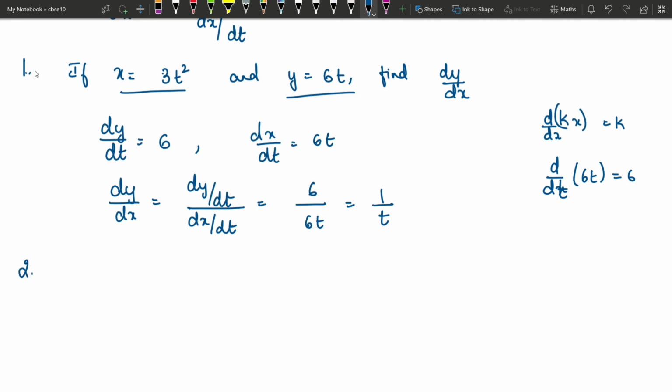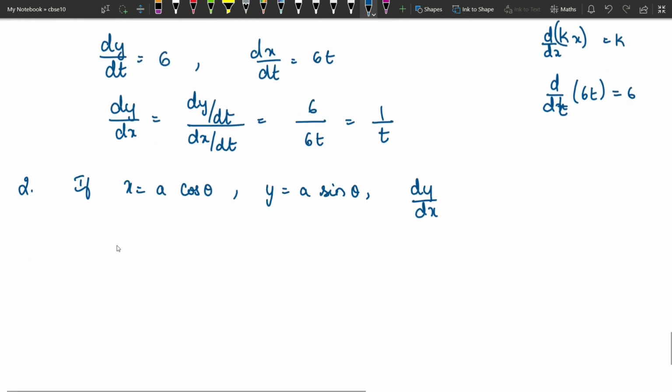Let us solve a question with trigonometric functions. Okay, if x equals a cos theta, and y equals a sin theta, find dy by dx. If you have a, b, m, n, these are all considered to be constants, just like the coefficients 6, 3, 2, whatever you write it as it is. These might be a question under MCQs. Okay, these are very simple questions. It might come under MCQ.